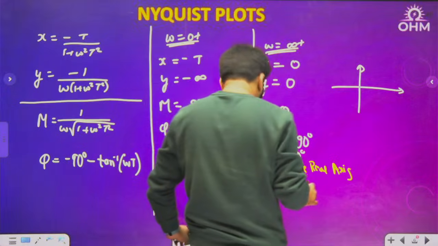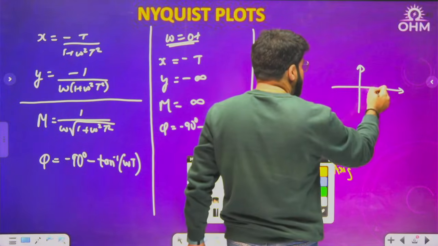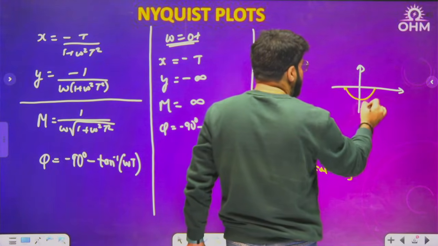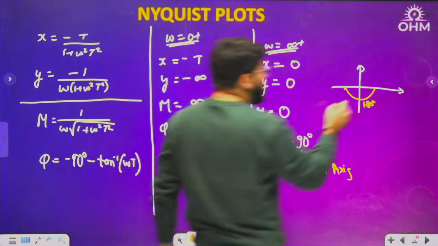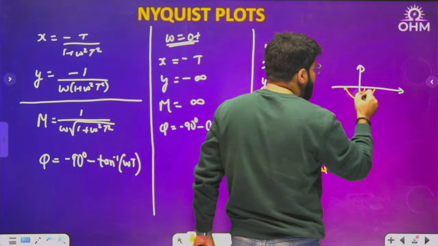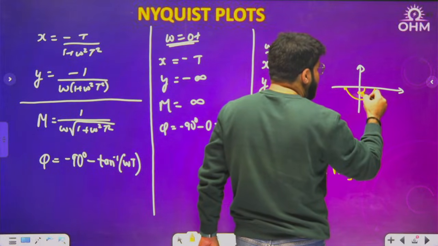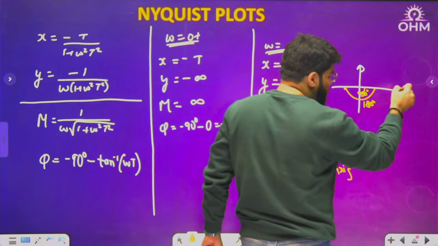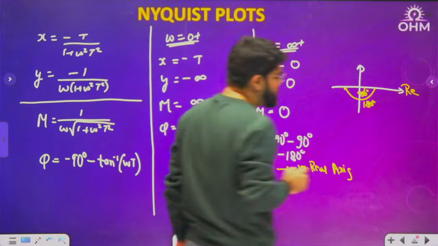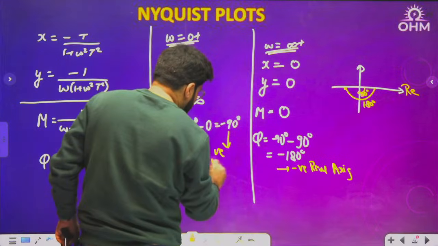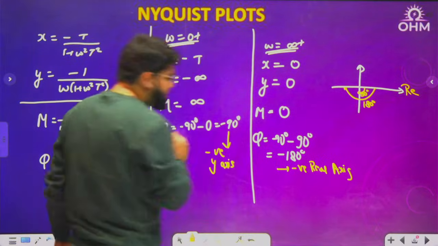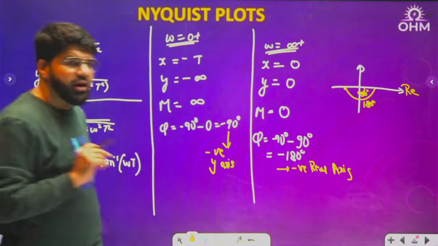First I told you minus 180 degree. Minus means clockwise. Clockwise 180 degree, so I come to the negative real axis. Then minus 90. Minus means clockwise, and 90 means you come to the y-axis, because angle is always measured from the positive real axis. So minus 90 means negative y-axis, negative imaginary axis. Everybody okay?